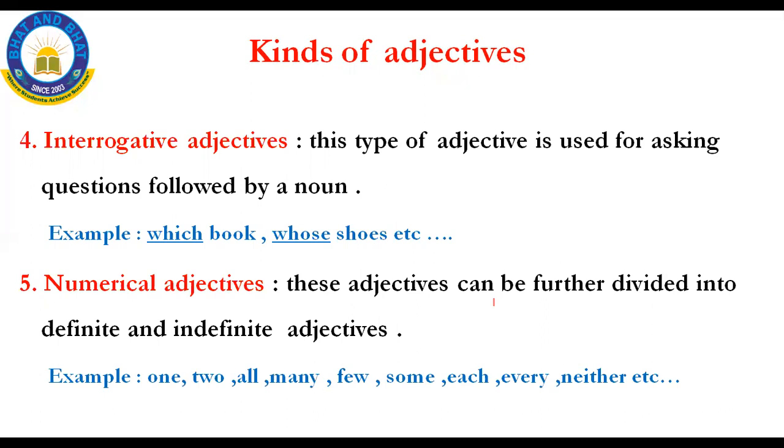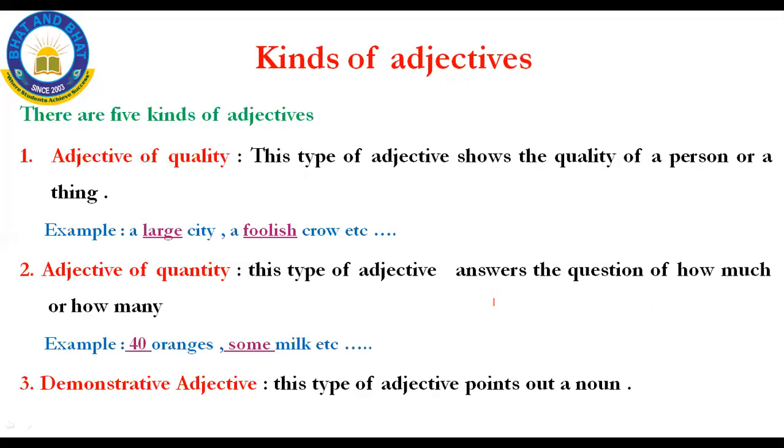See, there are 5 types of adjective. The first one is adjective of quality, the second one is adjective of quantity, third one is demonstrative adjective, the fourth one is interrogative adjective, and then the fifth one is numerical adjective. Now let us see what is meant by adjective of quality.